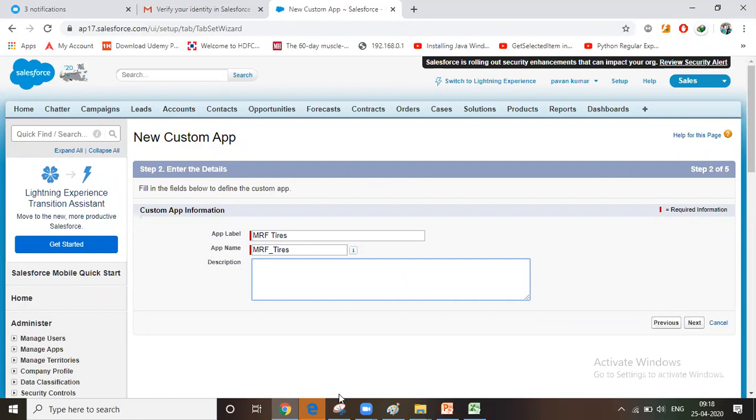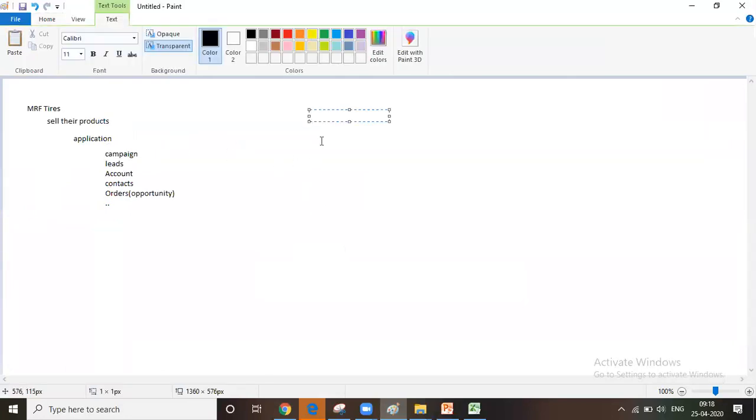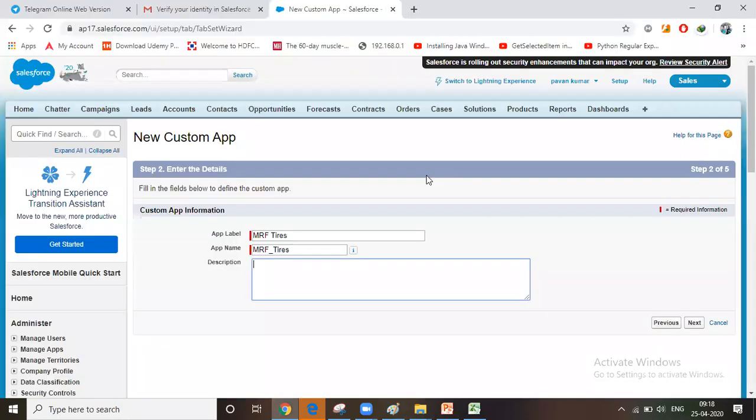I think one application is for business generation, and we need another application for service. Right? For every business, we need two applications. One is for business generation, one is for service provider, service. So we need two applications. Just remember this one.